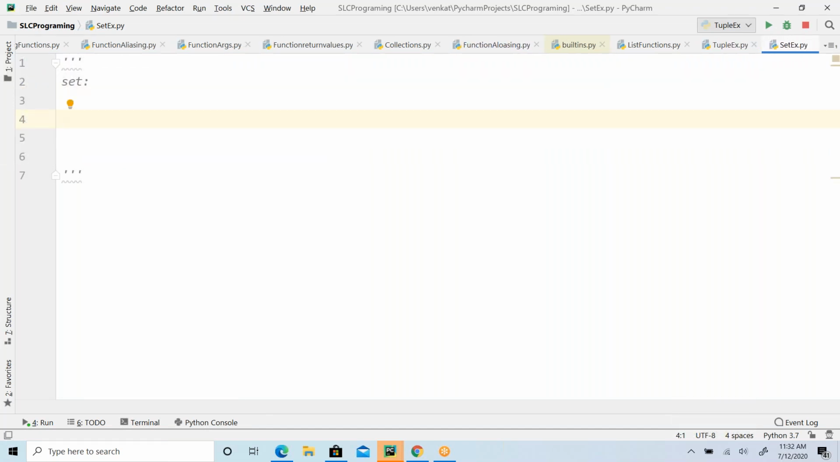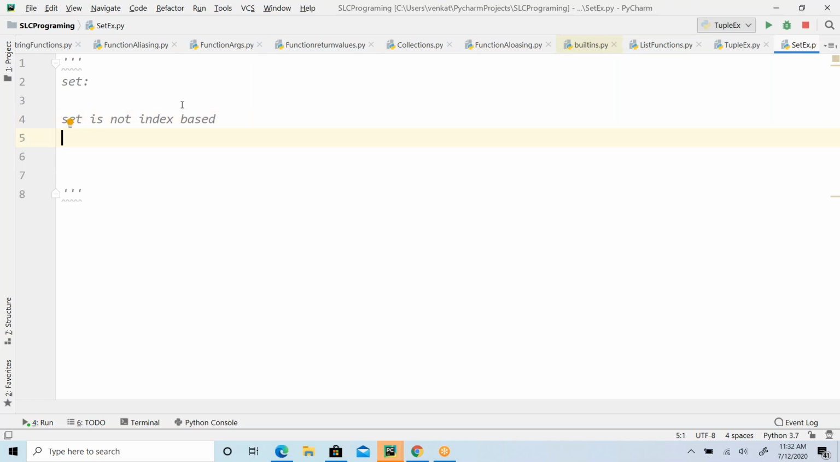Set is not index based, guys, meaning the index values 0, 1, 2, 3, 4. How do we access the list and the tuple elements? We can access them using the index value, right? S of 1, S of 2, like that, L1 of 2, 3, 4. Okay, so we have seen that. Now when you look at the set, it is not index based. Instead it is hash based.